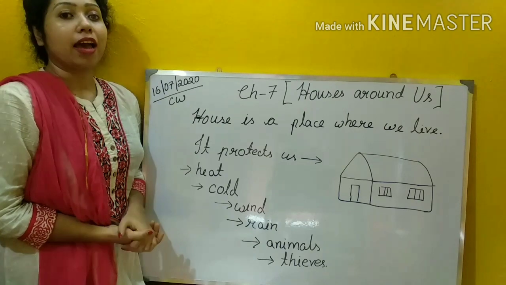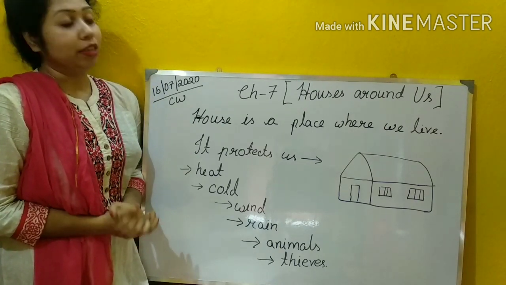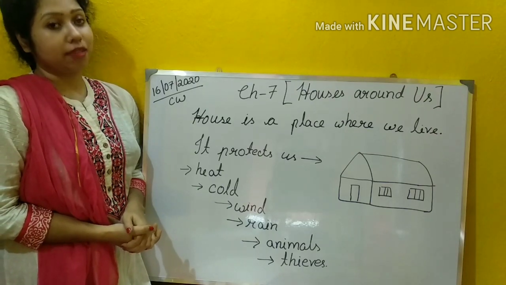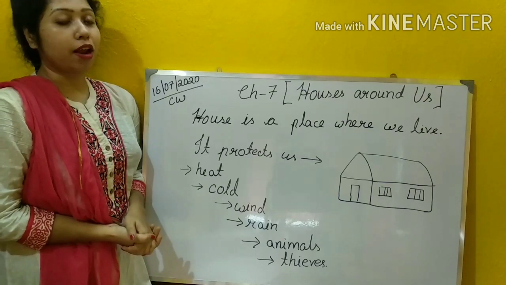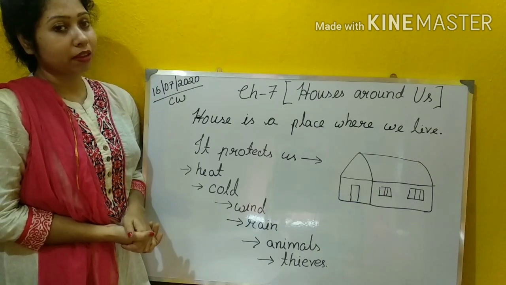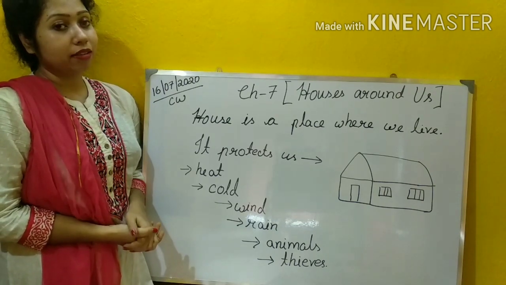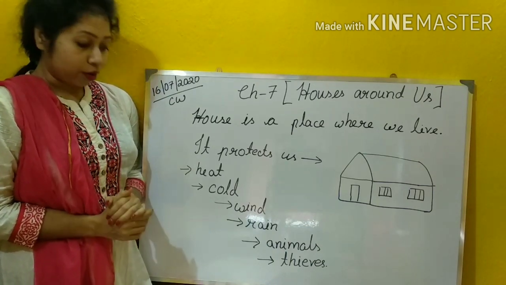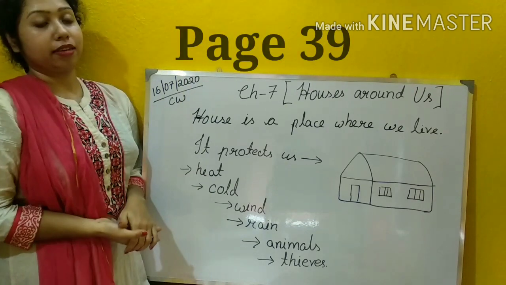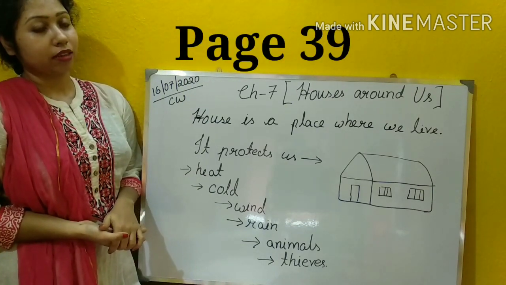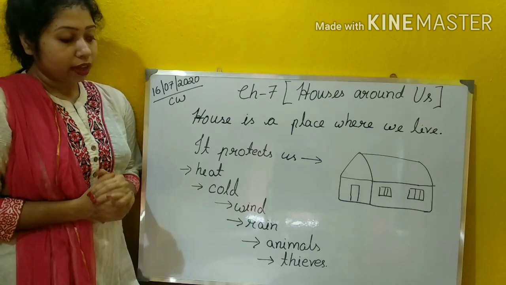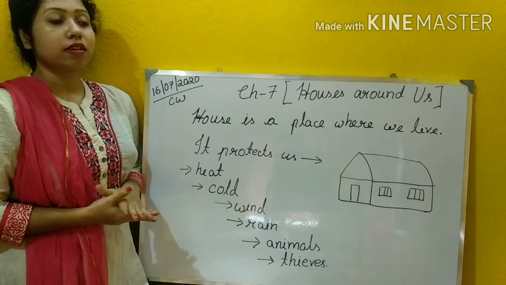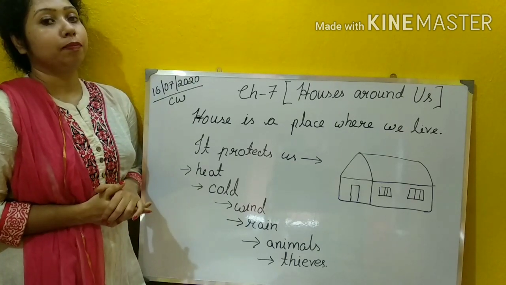EVS class, and today here we are with a new lesson of your EVS book, and it is chapter number 7, that is Houses Around Us. Okay, so children, before we begin the lesson, everybody be in front of your book, and open page number 39. All right.